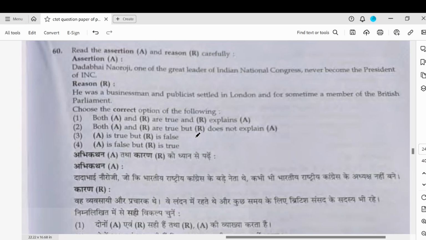Now, Dadabhai Naoroji never became a president. This is not true. He became a president quite a few times. He was a parliamentarian and publicist. He was settled in London, and he was for some time a member of the British Parliament. So A is false, R is true. I don't know why they call it R. It should just be two statements.